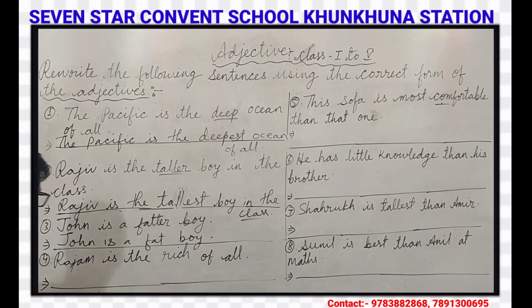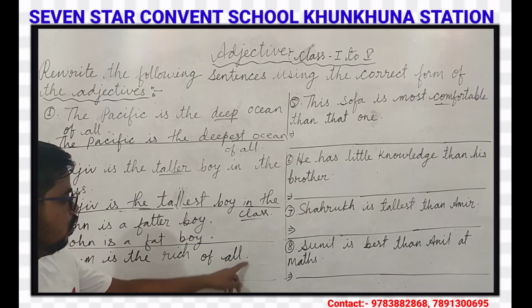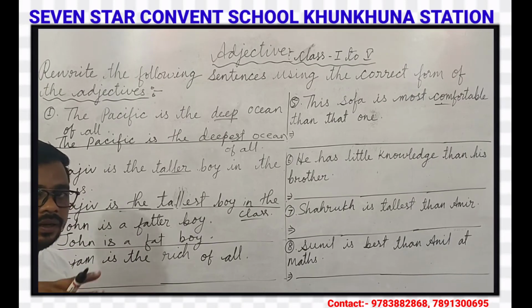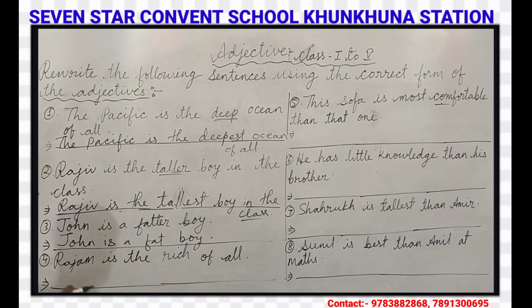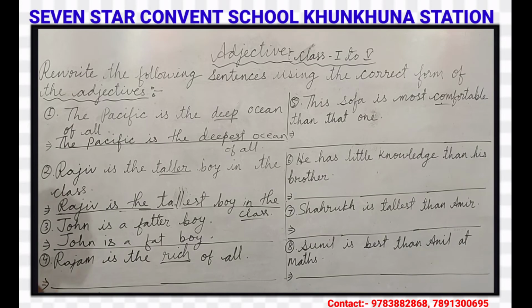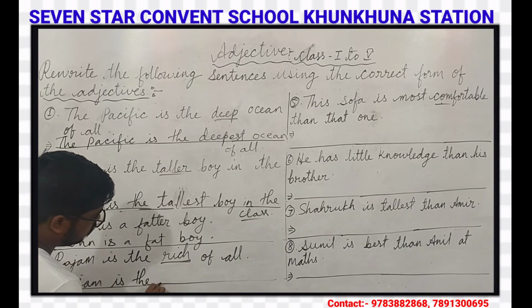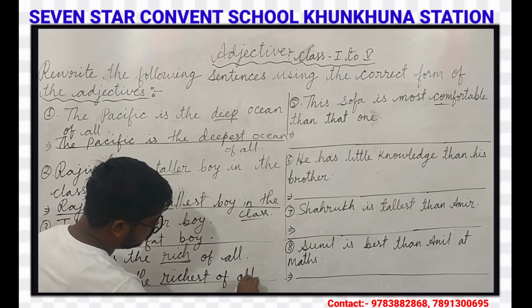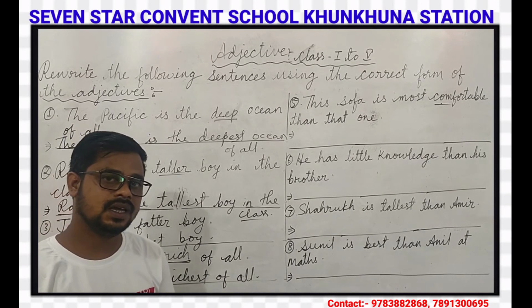Our next question is: Rajam is the rich of all. Here we have to make a comparison between more than two persons, so the superlative degree will take place. Rich is the positive degree, richer is comparative, and richest is the superlative degree of rich. So, Rajam is the richest of all. It is the correct form of the adjective.